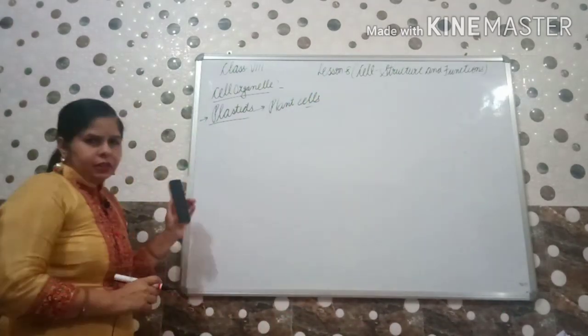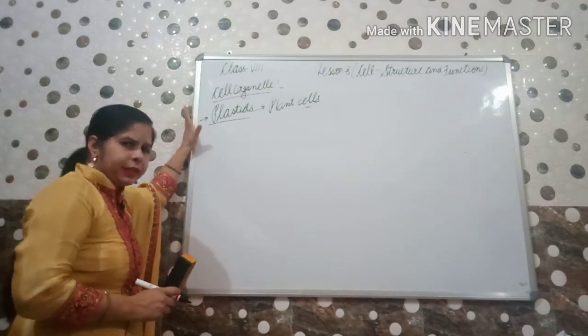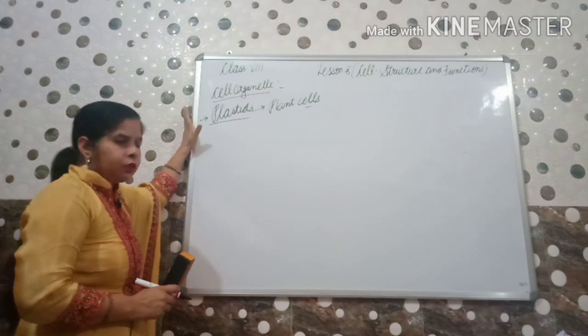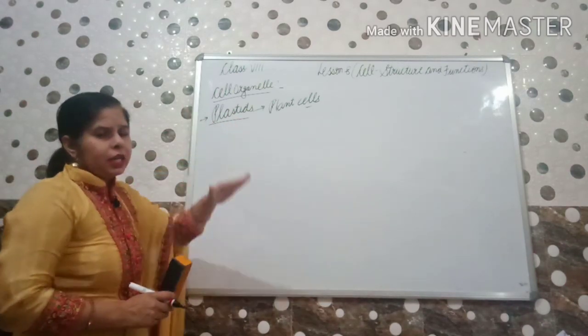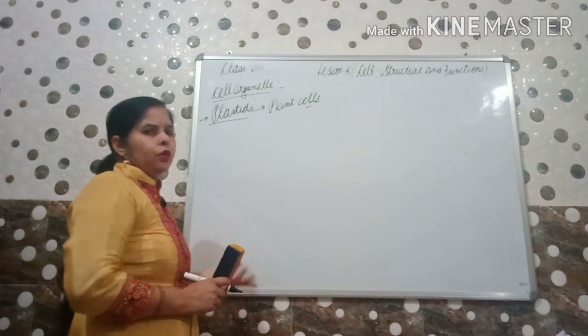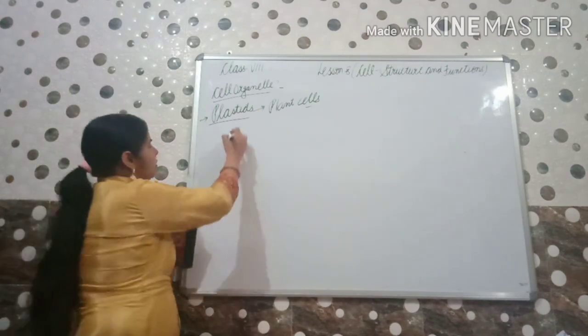Plastids are present only in the plant cells. Why? Because the pigments which are present in the plastids, they are having their specific role for their functions. Like if we will talk about the process